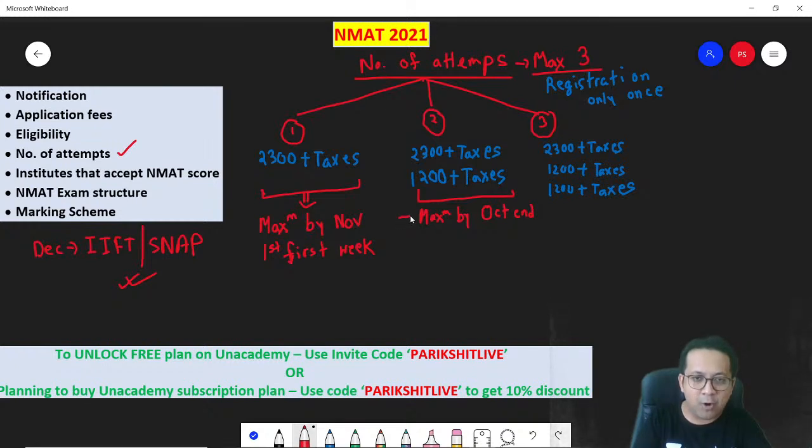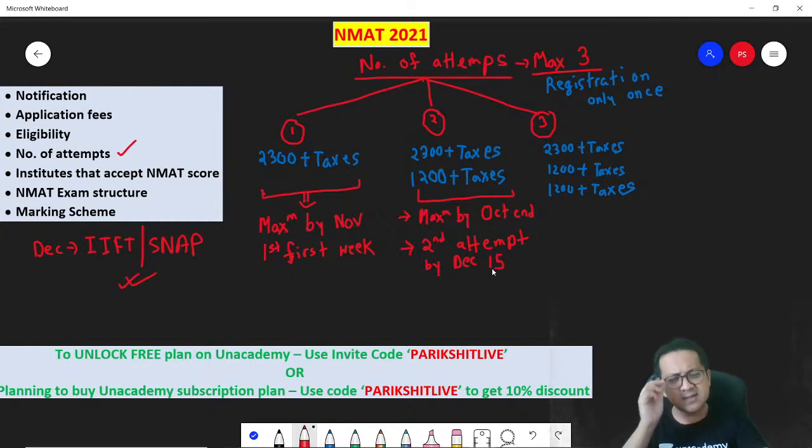Now remember, if you appear by October end, what would happen? By November 15 to 20, you will get your results, your first score, your first attempt. Then you can reschedule the exam and take the second attempt in the first week of December. By December 15, you should take the second attempt. Yes, that's very important. So you get some time, you know your mistakes, you've already appeared once. So by December 15, you can appear for the second time.